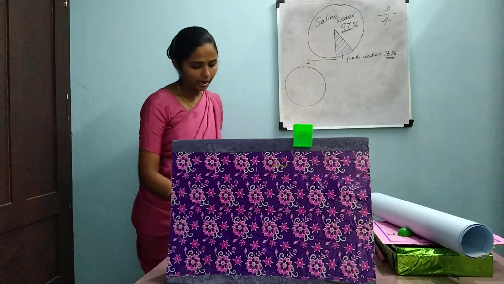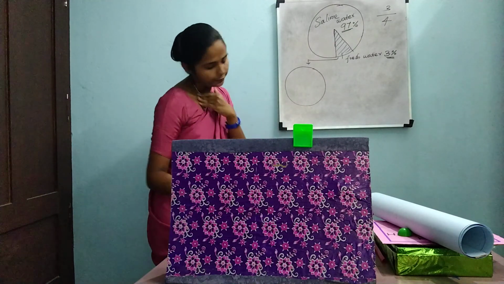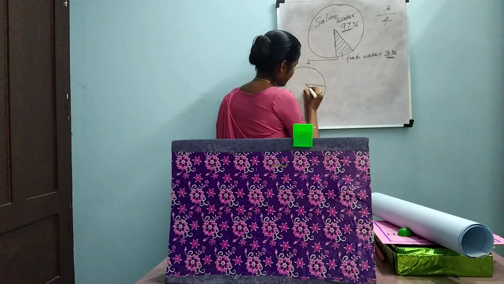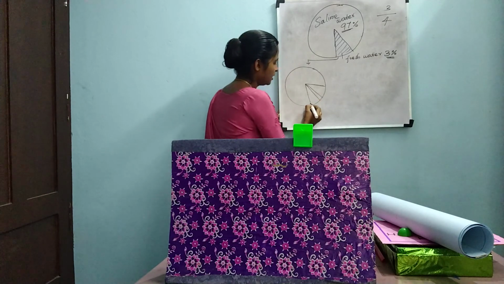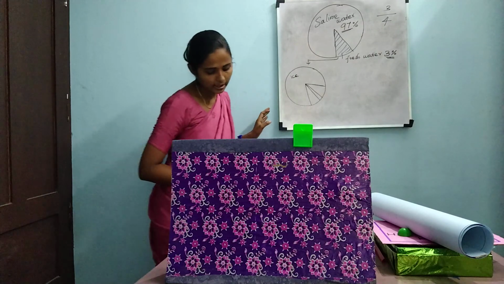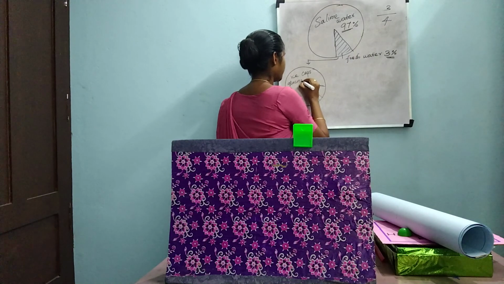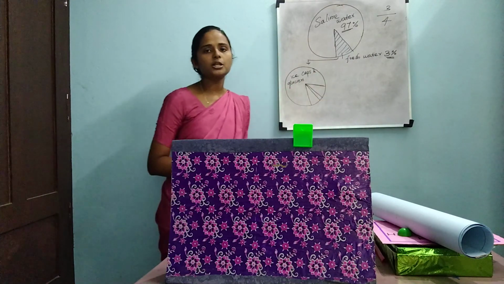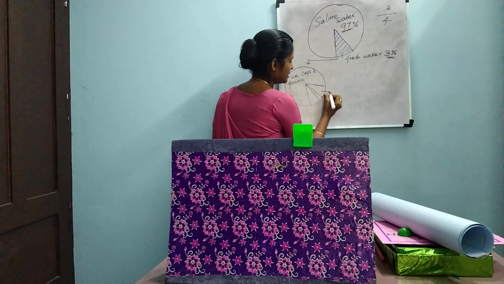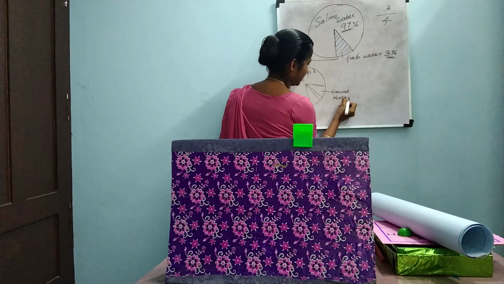From this pie chart, I'm drawing another pie chart. In this, the fresh water can be divided into ice caps and glaciers, which are mostly present in Antarctica, and groundwater.